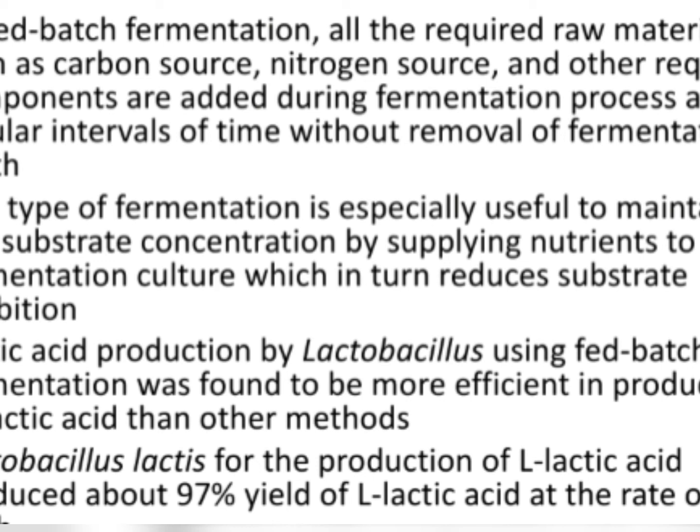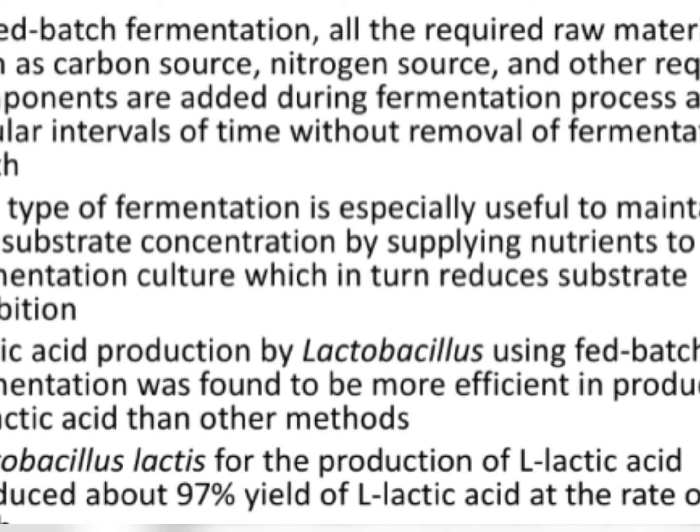Lactic acid production by lactobacillus using fed batch fermentation was found to be more efficient than other methods. So if we are employing lactobacillus bacteria for lactic acid production, then fed batch fermentation is the best method. And lactobacillus lactis for the production of L-lactic acid produced about 97% yield of lactic acid at a rate of 2.2 gram per liter per hour.